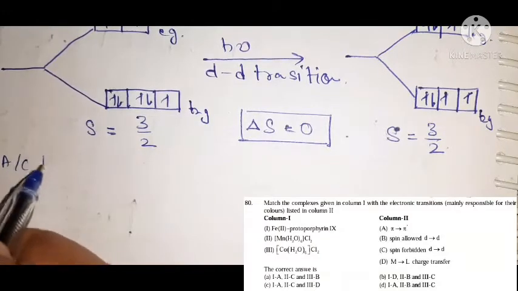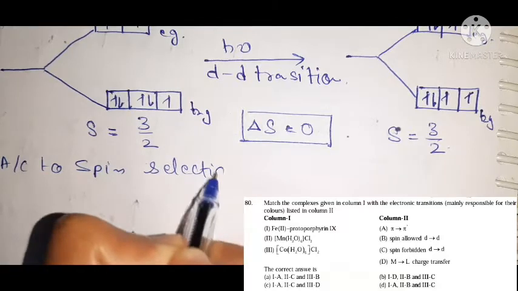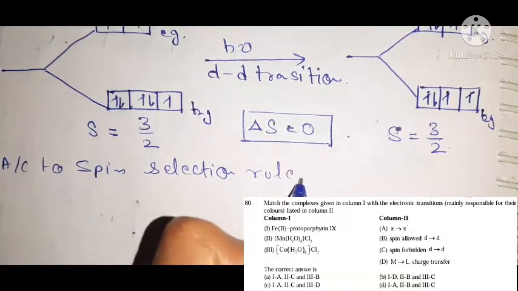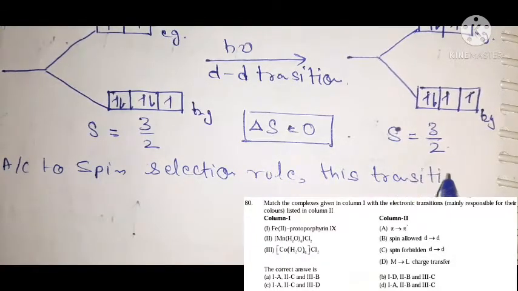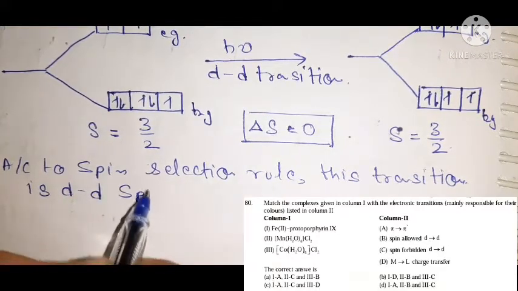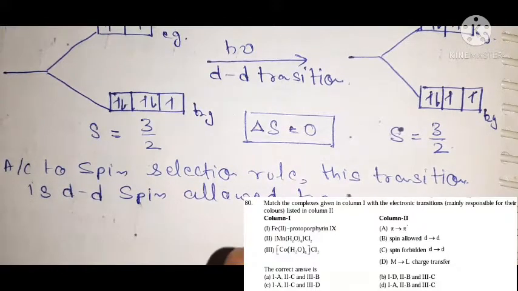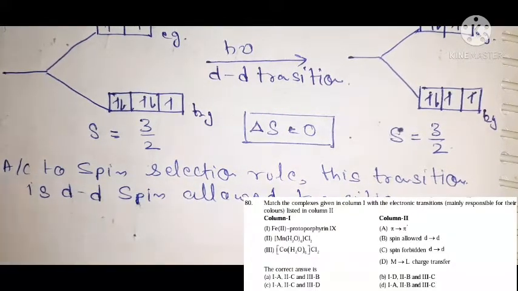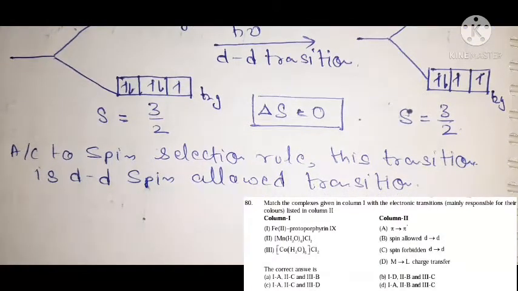So in the second complex it is d-d spin forbidden, and in the third complex it is a d-d allowed transition.